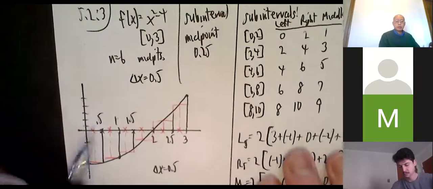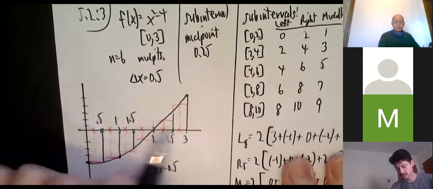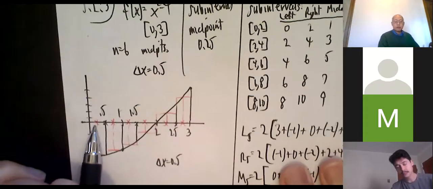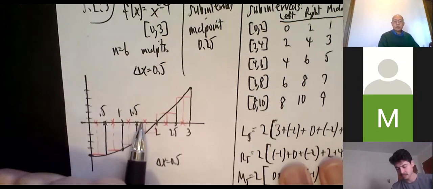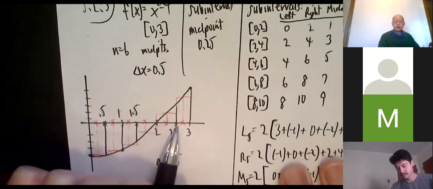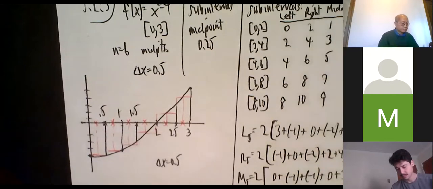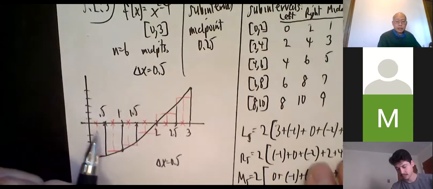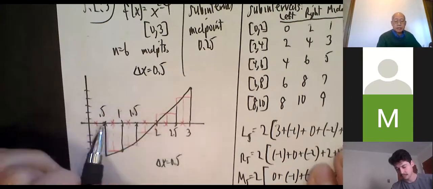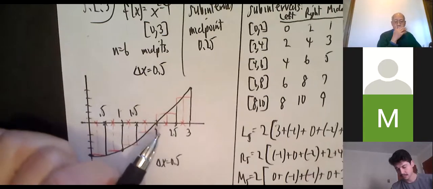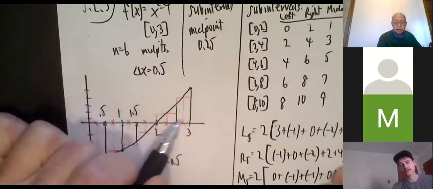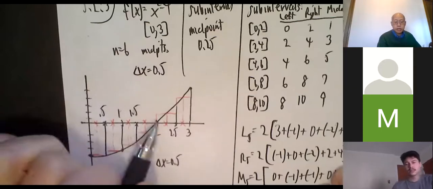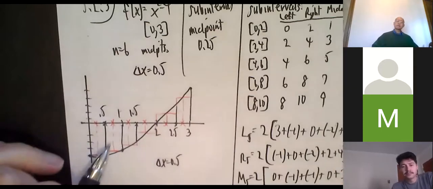Okay, they told me to pick the midpoints. So here are the 6 midpoints. Right, so 0.25, 0.75, 1.25, 1.75, 2.25, 2.75. So here's a picture. I'm estimating the integral bounded by the graph and the x-axis. It looks like it should be negative, right? Because the true area here would be considered positive, the true area here would be considered negative. It looks like there's more negatives than positives.